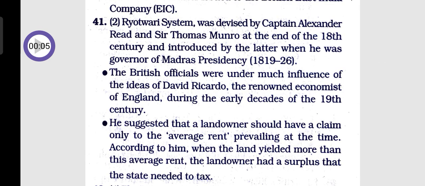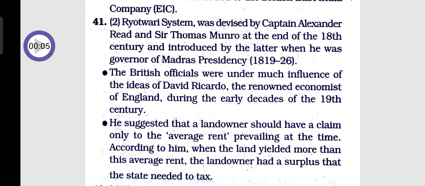So, question number 41. Ryotwari system was devised by Captain Alexander Reed and Sir Thomas Munro at the end of the 18th century and introduced by the latter when he was governor of Madras Presidency from 1819 to 26. The British officials were under much influence of the ideas of David Ricardo, the renowned economist of England during the early decades of the 19th century.